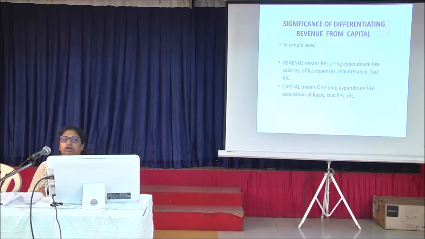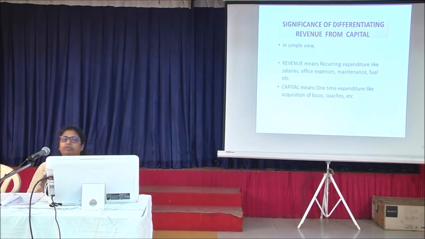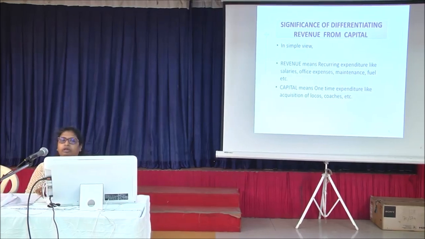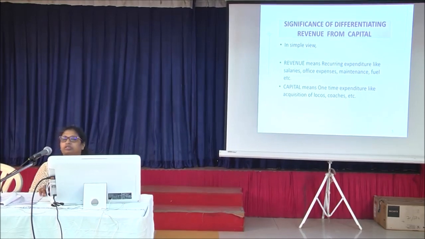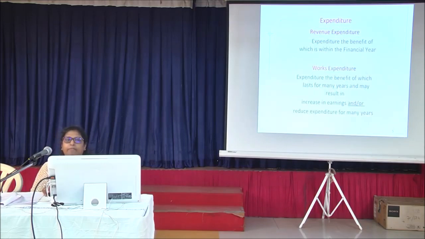Now, first I'll tell you the differentiation between revenue and capital. Revenue means recurring expenditure like salaries, office expenses, fuel like traction, HSD, etc. Capital is expenditure of one time, which is purchase of locos, coaches, buildings, P-ways, means laying of tracks, etc. Revenue expenditure benefit is limited to only 1 year, whereas works expenditure lasts for many years.